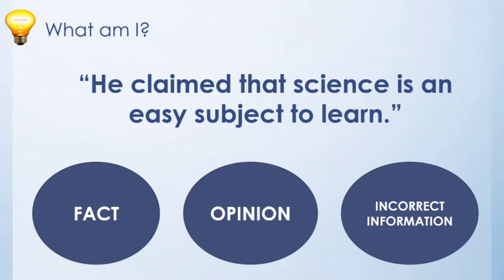It is not a fact or incorrect information, but it's an example of an opinion. What makes it an opinion is its indicator, which is "he claims." So it's something personal, pertaining to the belief of the subject. So "he claimed that science is an easy subject to learn" is an example of an opinion.